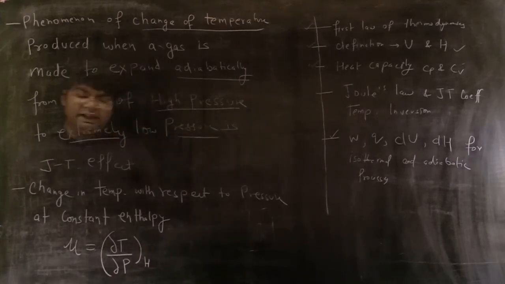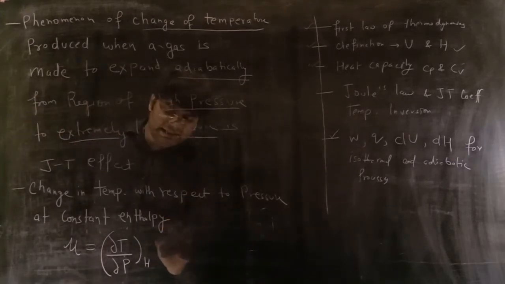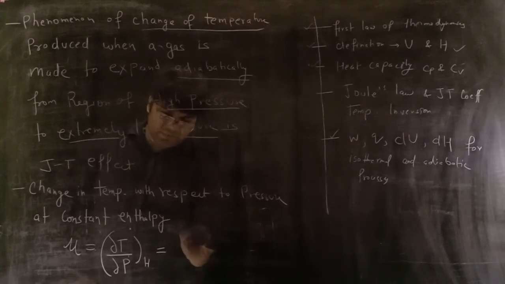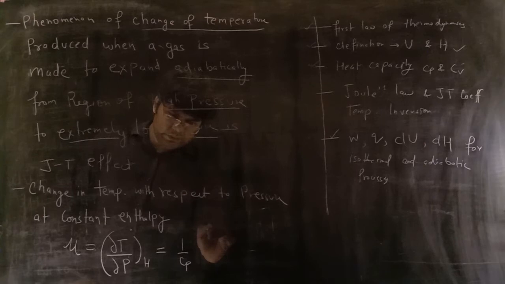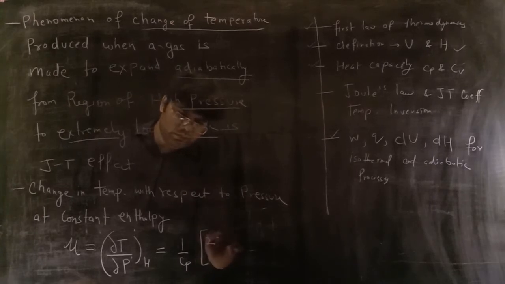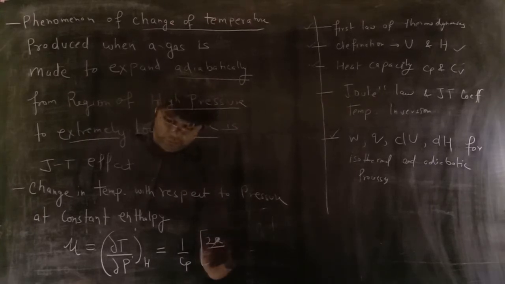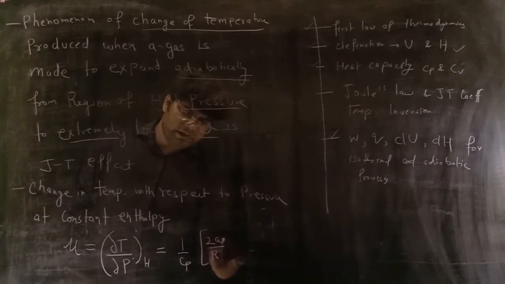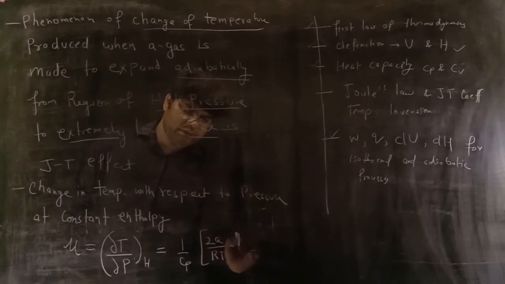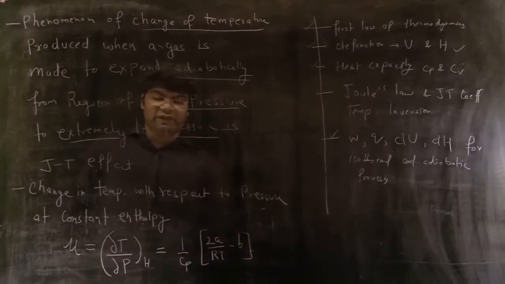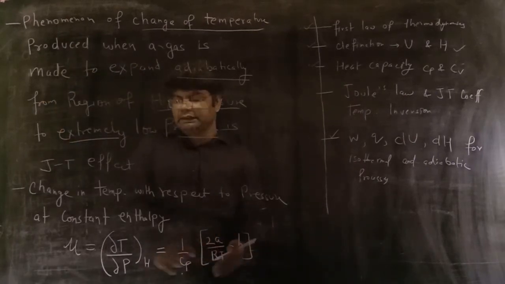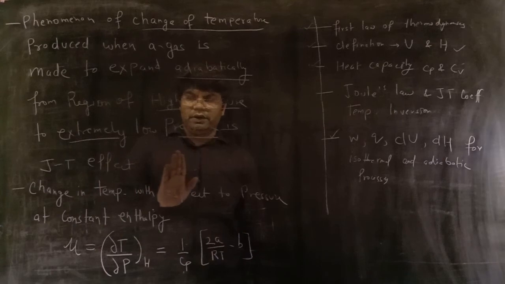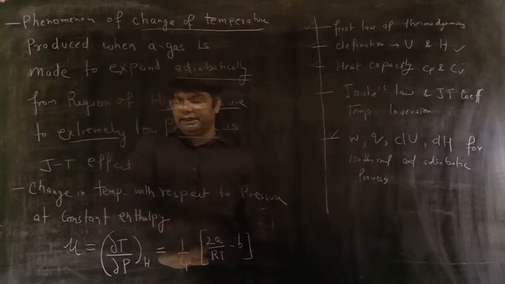If you calculate it for real gases, it will be 1 by Cp (2a upon RT minus b), where a and b are Van der Waals coefficients. For a real gas, your Joule-Thomson coefficient is this.